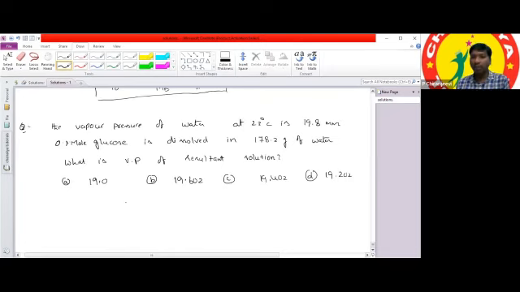Any one of you? So what is the formula we can use? First of all, the question is related to relative lowering of vapor pressure only. We can use two formulas: (P naught minus Ps) by P naught is equal to nB by (nA plus nB). In this question they have given us the P naught value, 19.8. They're asking to calculate the Ps value. The nB value is 0.1 moles. Then what about the nA value? Have they given the nA value?